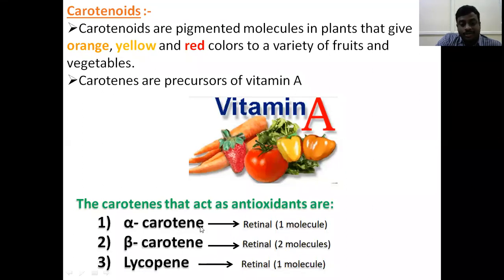Alpha carotene contains one retinol molecule. Beta carotene contains two retinol molecules. I already showed how the two molecules of retinol are broken down in the intestine. Lycopene contains one molecule of retinol, and it is present in tomatoes.